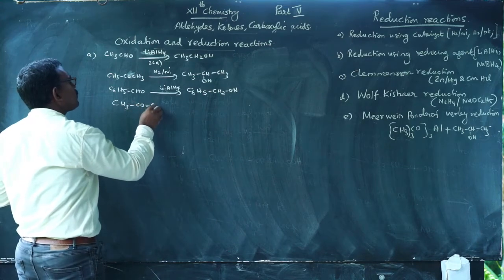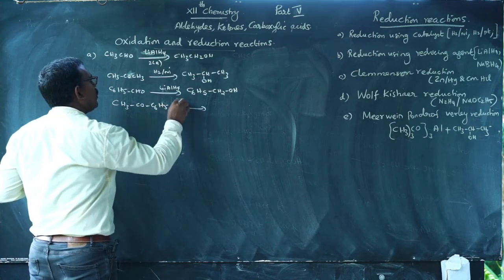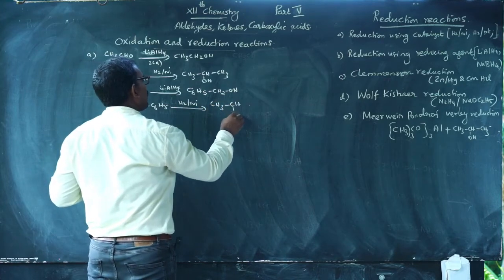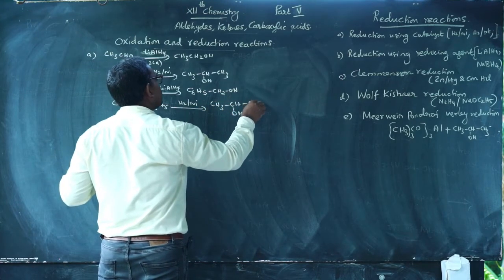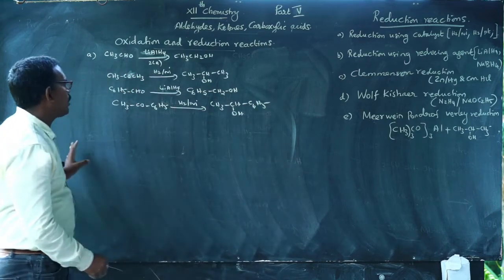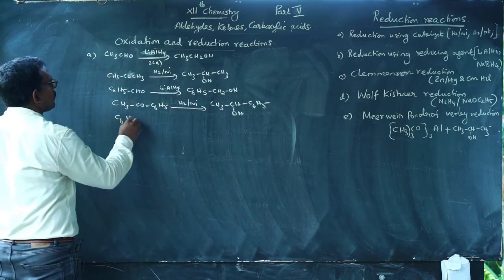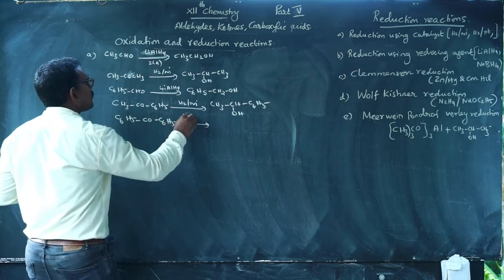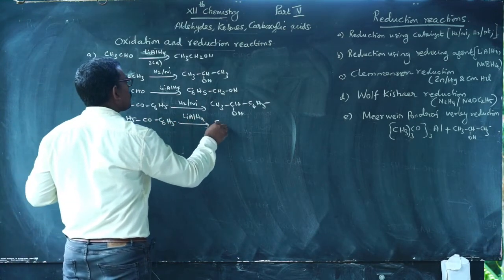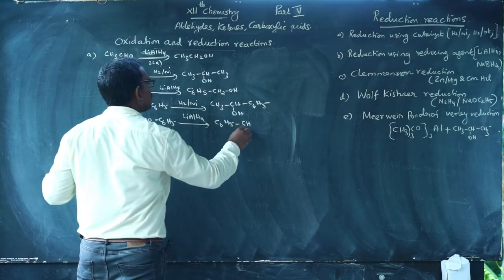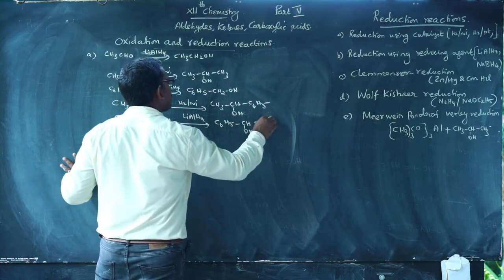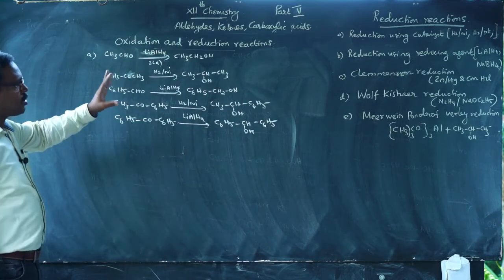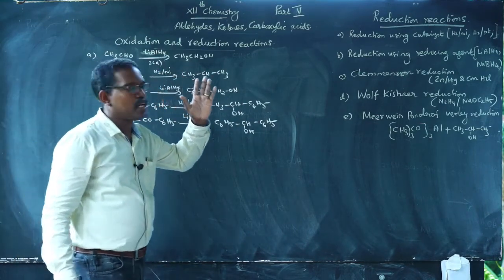Acetophenone with hydrogen and nickel gives methylphenyl carbinol. Benzophenone gives diphenyl carbinol. So these are the first two categories, A and B, whatever the conditions, either a catalyst or a reducing agent.